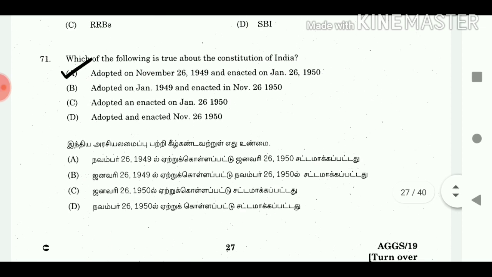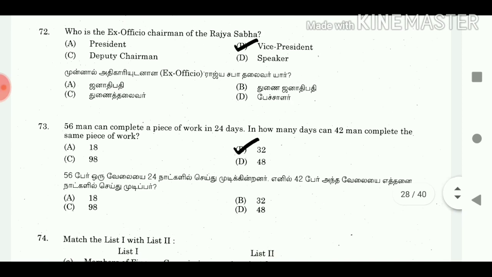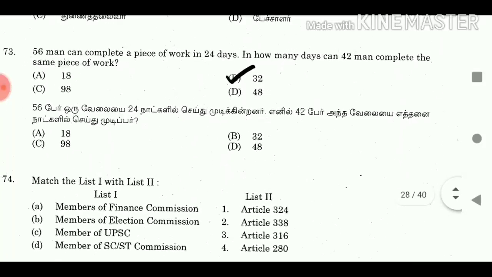71. Which of the following is true about the Constitution of India? Answer adopted on November 26, 1949 and enacted on January 26, 1950. 72. Who is the ex officio chairman of the Rajya Sabha? Answer Vice President.